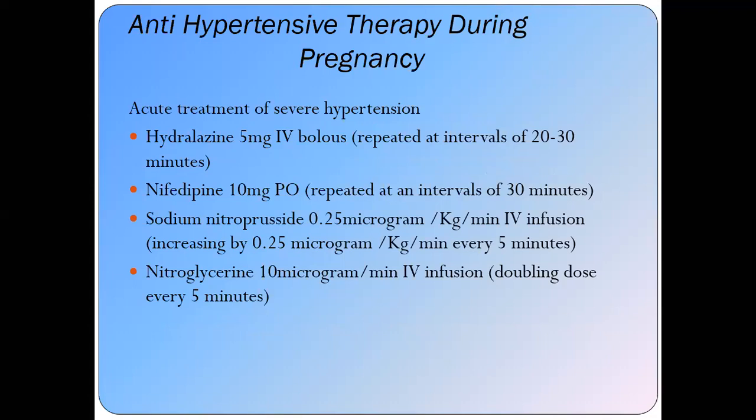What are the antihypertensive drugs which are given during pregnancy, which are safe for the mother as well as for the baby? If the patient comes with severe hypertension, the acute treatment is by giving the IV bolus.